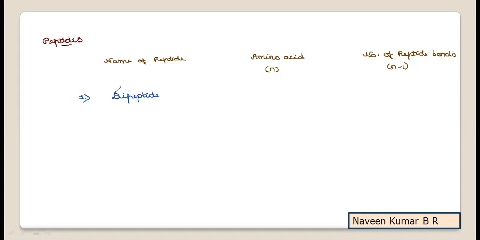Whatever the prefix is, that will be taken as N. For a dipeptide, the N value is 2, so there are 2 amino acids present in it. And as it contains 2 minus 1, that is one peptide bond.